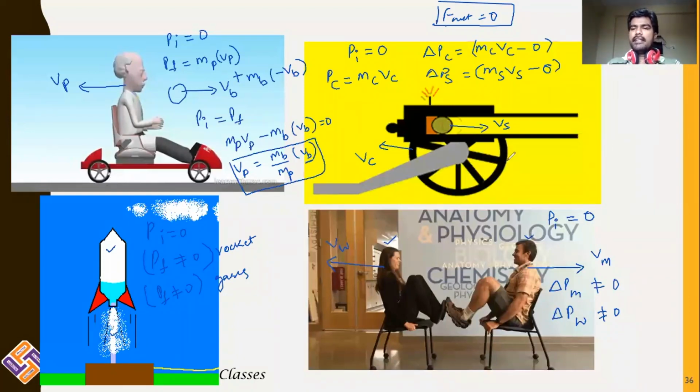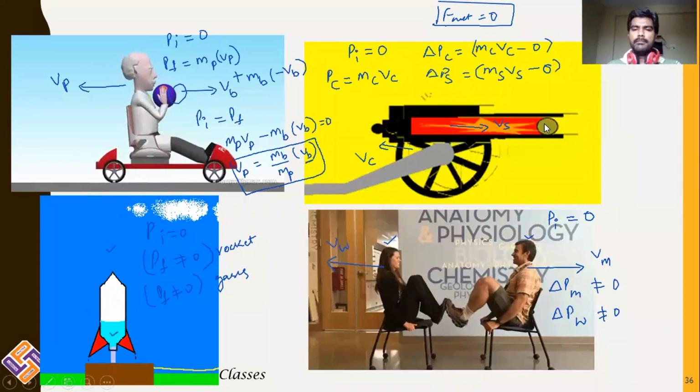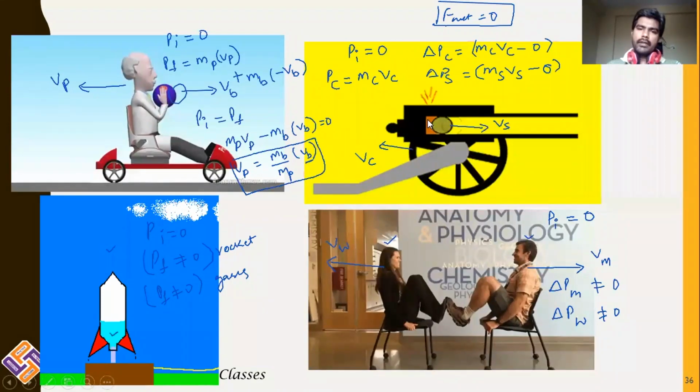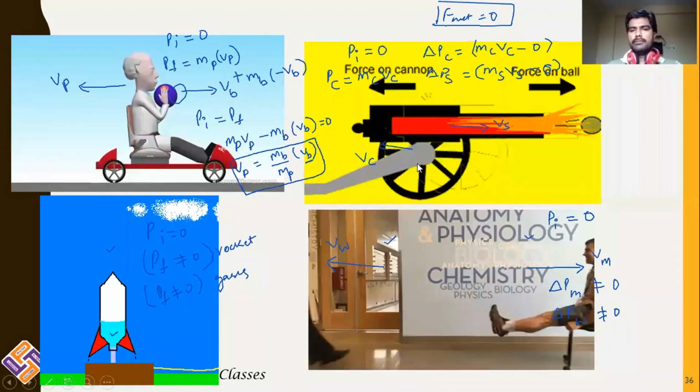Likewise, in the second example, there is a cannon. You can see that the cannon is applying force on the ball. The ball is moving out, the shell is moving out. The cannon is also moving in the backward direction. Cannon is applying force on the ball, ball is applying force on the cannon.